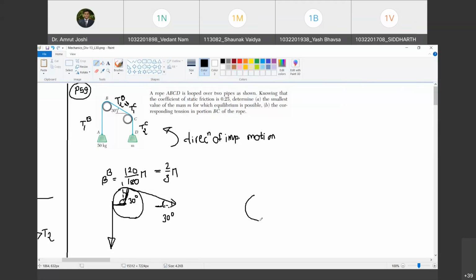Now let us calculate beta for pipe C. So this angle is 30 degrees now. This is horizontal. By similar logic, this angle is going to be 30 degrees. So what is the beta? Beta for pipe C is going to be 90 minus 30, that is 60. So 60 upon 180 by pi. Do you agree with me? So that is nothing but 1/3 pi.